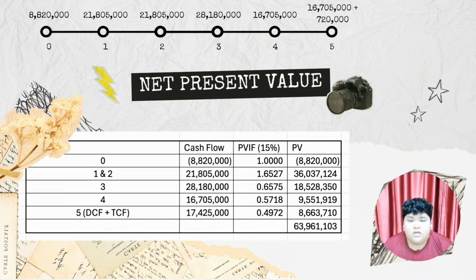For year 3, 28,180,000 times 0.6575, which comes up to a total of 18,528,350.